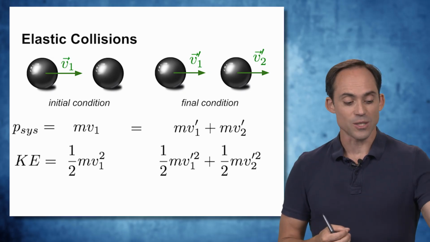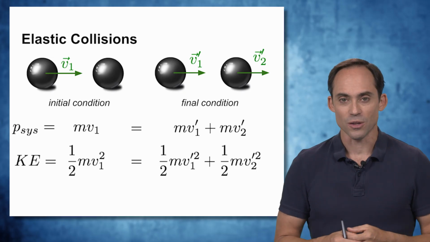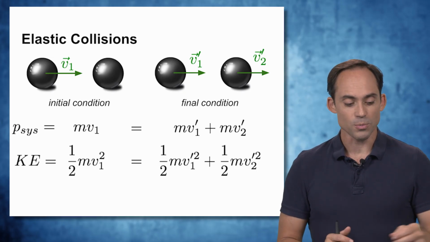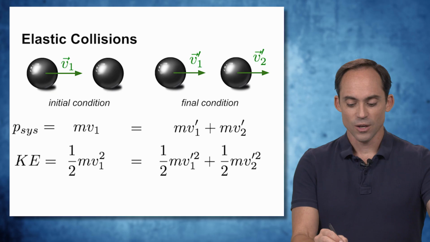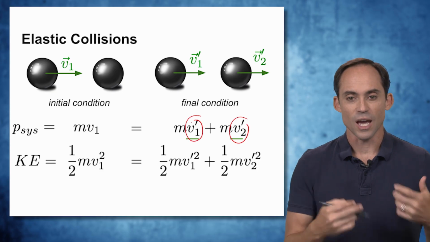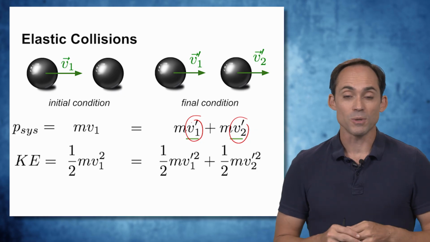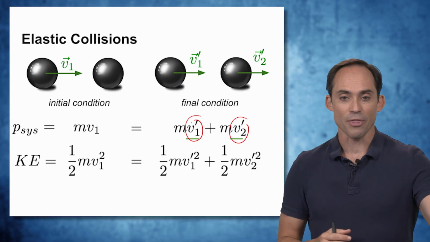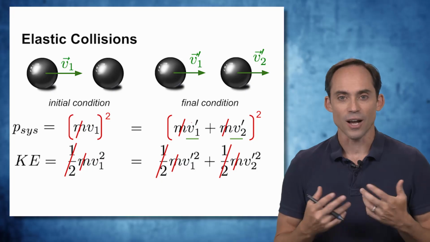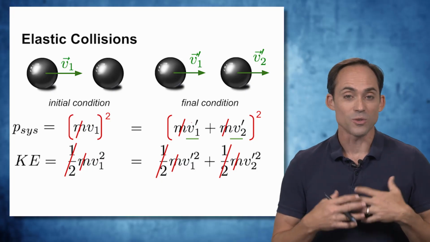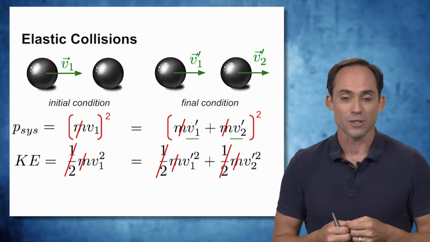And for our elastic case, we can set the kinetic energies equal to each other as well. So at this point now, we've got 2 equations. We've got 2 unknowns, the unknown speeds of the particles as they are departing. And at this point, it just becomes algebra, just becomes math. So we can cancel out the things that are common between the equations. We can square the first equation, since in both cases then we have v1 squared on the left side.